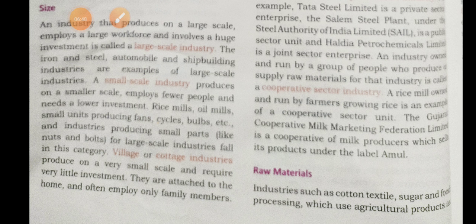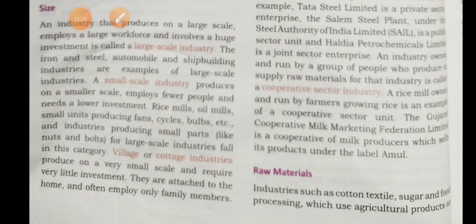And what are mineral-based industries? Examples are iron and steel and oil refining. They use minerals as raw materials. It is called mineral-based industries. Mineral-based industries use minerals as raw material. What are engineering industries? Examples are automobile, shipbuilding and electronics. They use the products of other industries as raw materials.